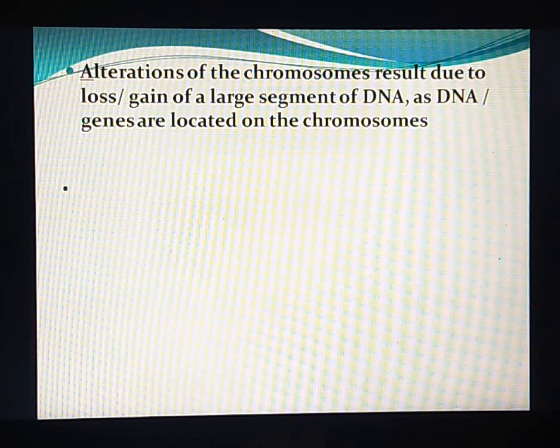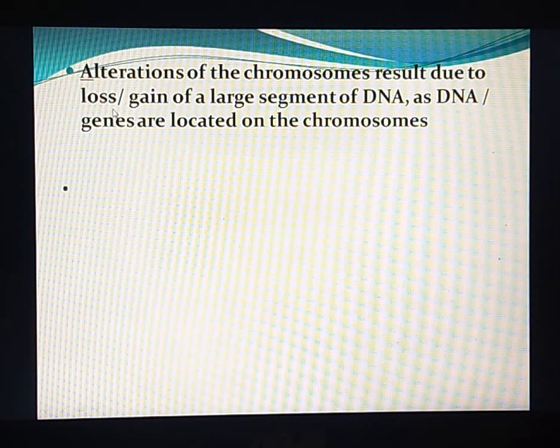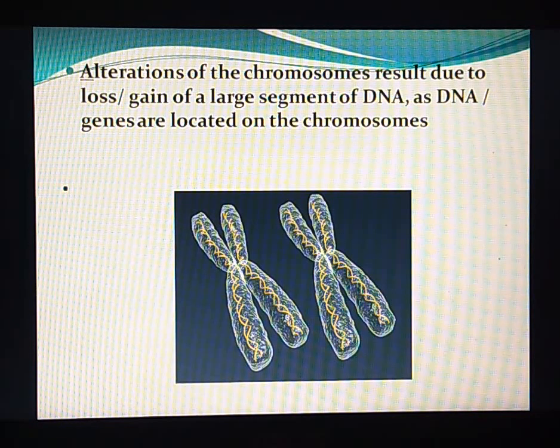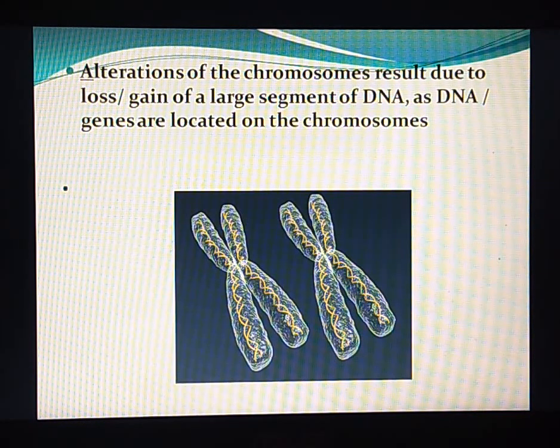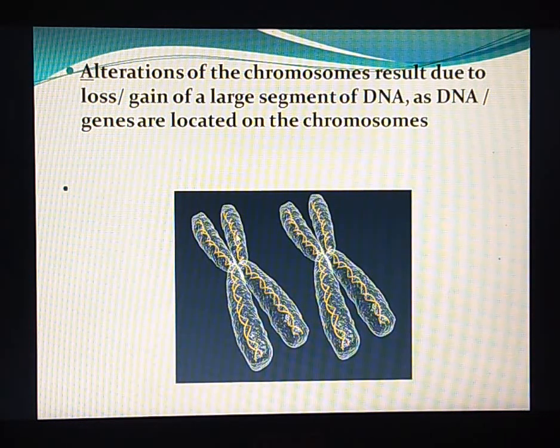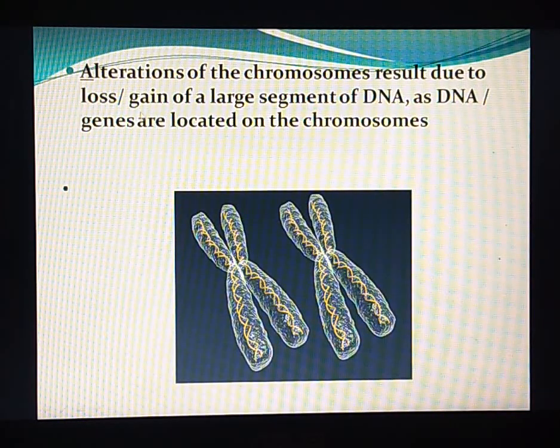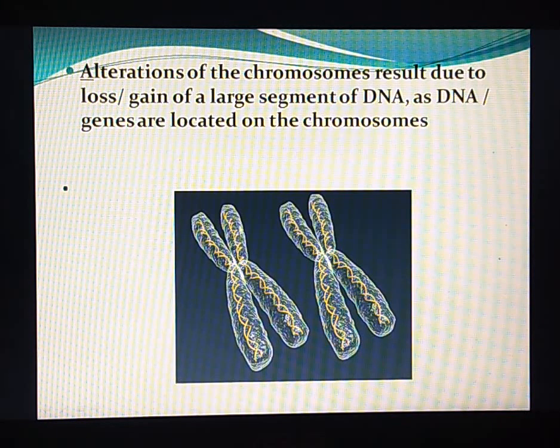The change or alteration of the chromosome results due to loss or gain of a large segment of DNA. So, since DNA is located in the chromosome, if there is any loss or gain of any segment of DNA, that means there will be a change in the chromosomal structure.